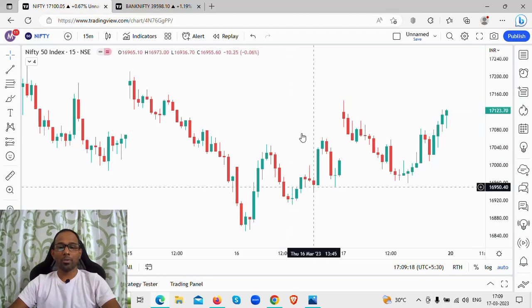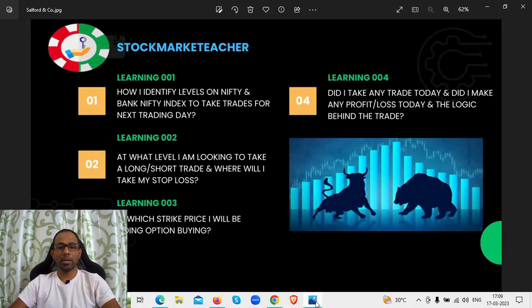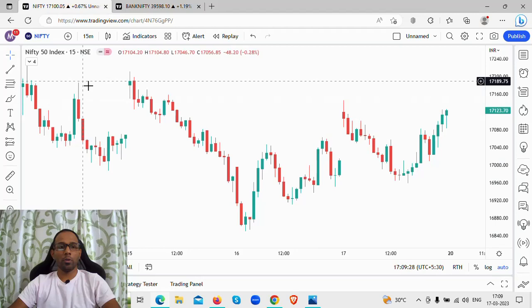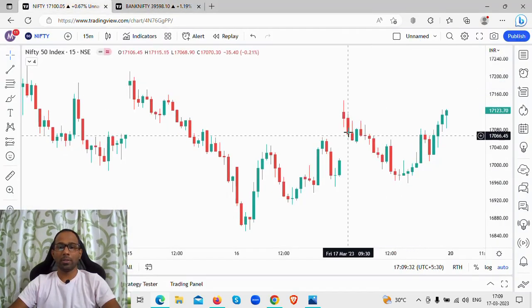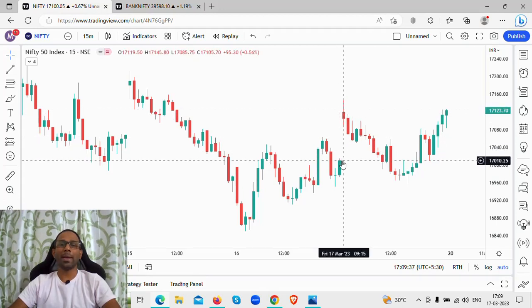So without wasting any more time, we are going to start with the first thing: what are we looking at in the markets today, what happened. If you see on Nifty first, and then we go to Bank Nifty, the price opened with a gap up from yesterday's closing.